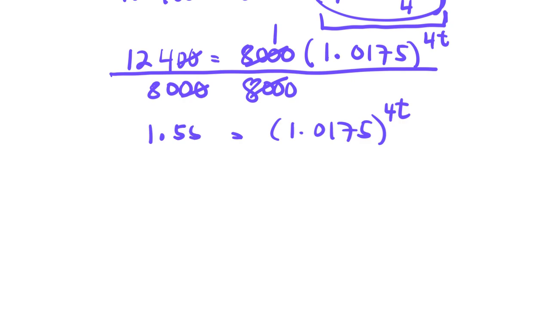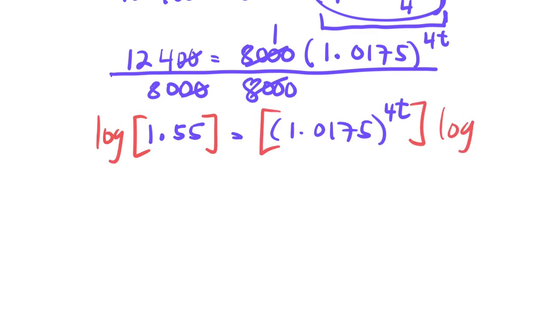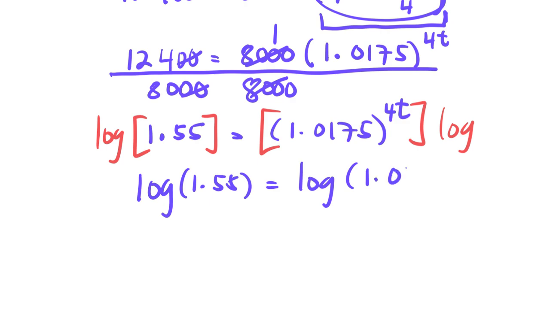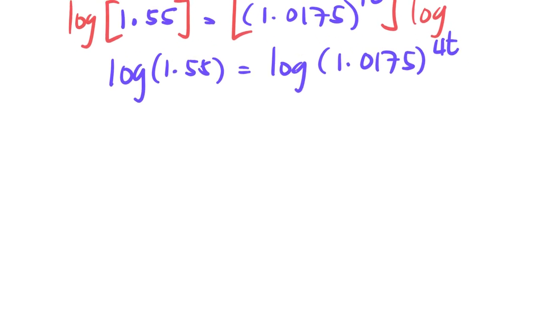Now we need the help of logarithms here. So we're going to take the logarithm of both sides. On this side, you have the logarithm of 1.55, and on the other side you're going to have the logarithm of 1.0175 raised to 4t.